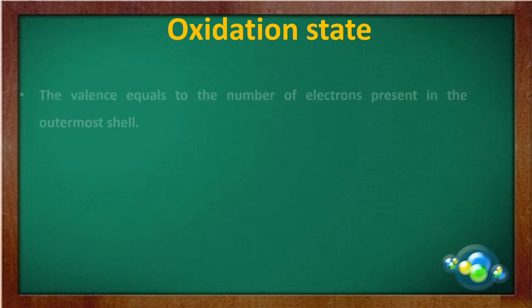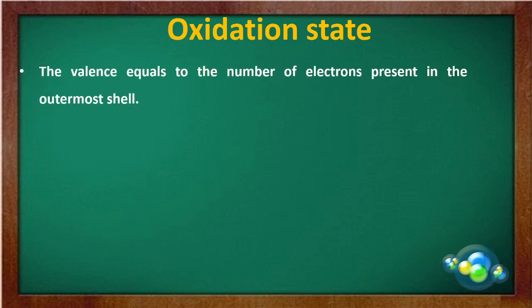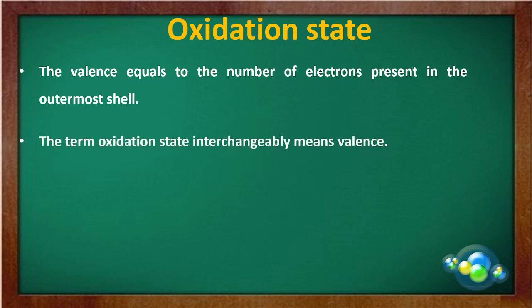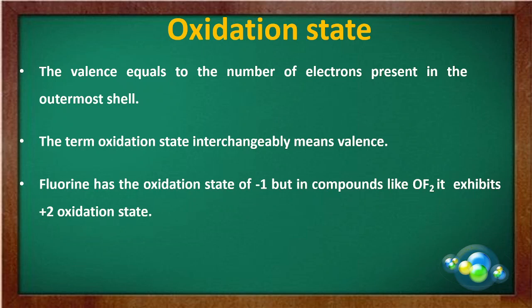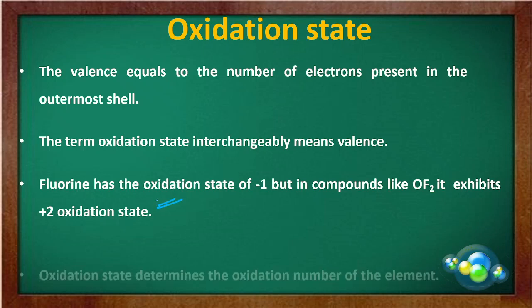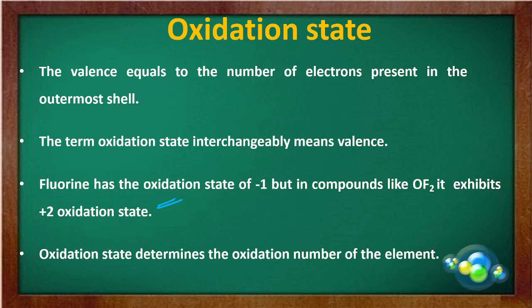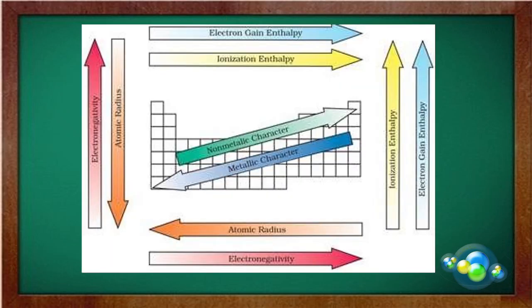Now, last one is your oxidation state. Now, what are these oxidation states? The valence is equal to the number of electrons present in the outermost shell. That is known as the oxidation state, which you normally know as the valency or the charge. The term oxidation state interchangeably means valence. Fluorine has the oxidation state of -1, but in compounds like OF2, it exhibits a +2 oxidation state, and you know how to calculate the oxidation state from the chapter redox reactions. Oxidation state determines the oxidation number of the element. This is the summary of the chapter.